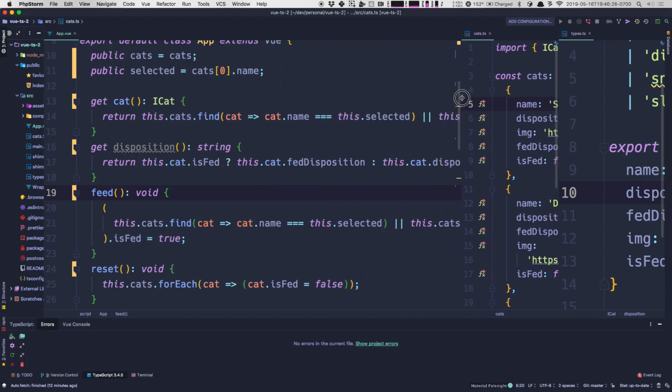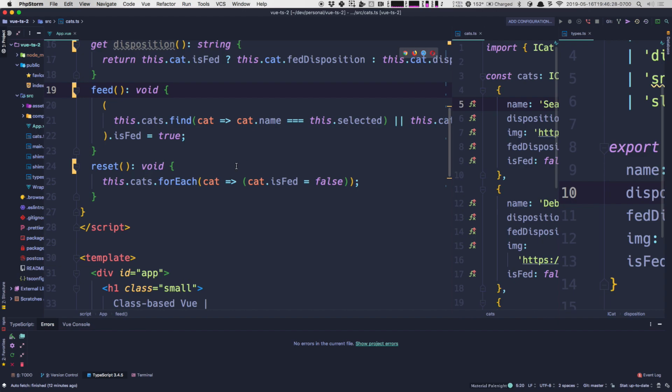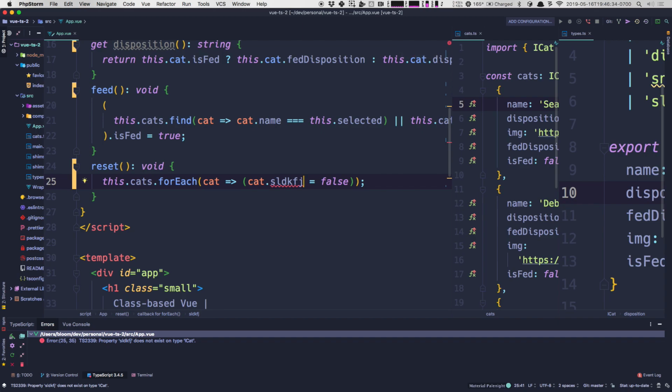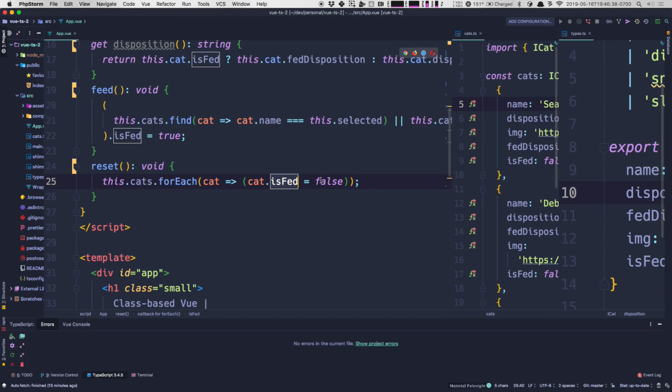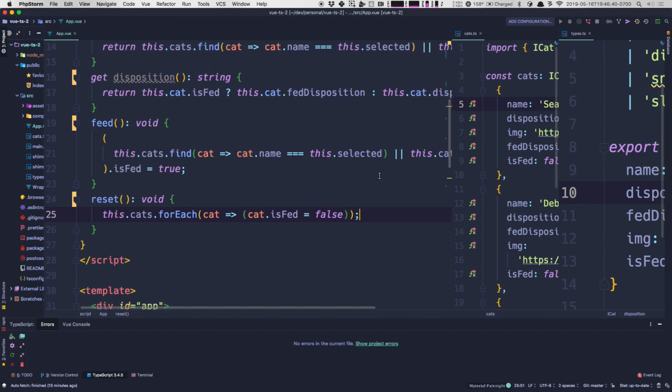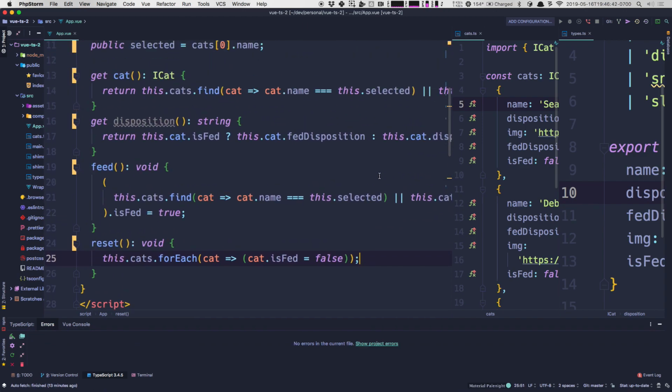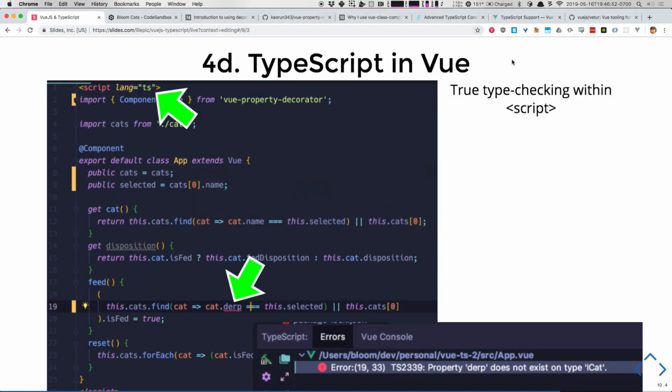Okay, last thing, just so you guys can see this in action. If I'm looking here and I decide to do some junk value, it knows that it doesn't exist, right? So we've got the ability to bring a little bit more of a guarantee, a little bit more of a safe way of coding, and it's all TypeScript and it all turns into JavaScript at the end of the day. That's it. Any questions on this code?